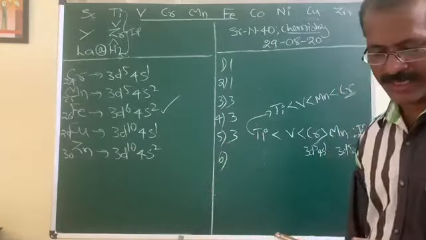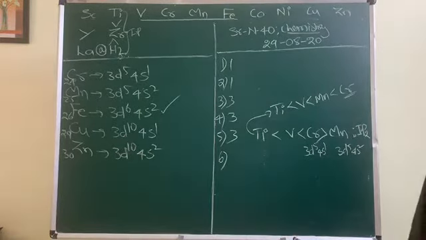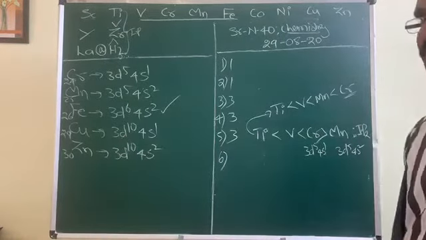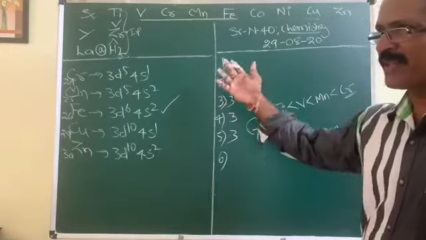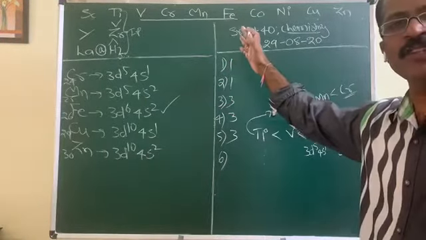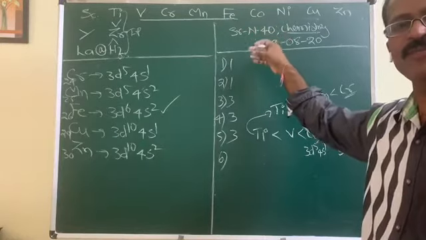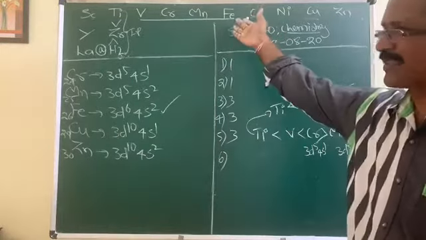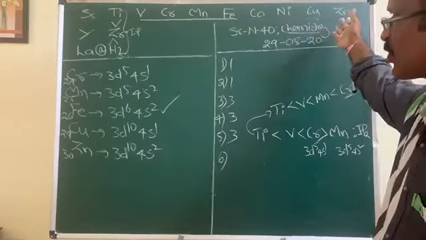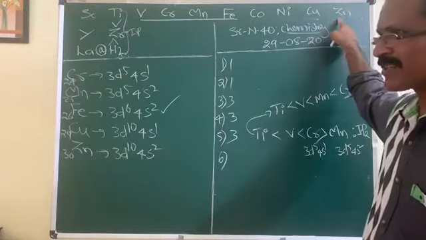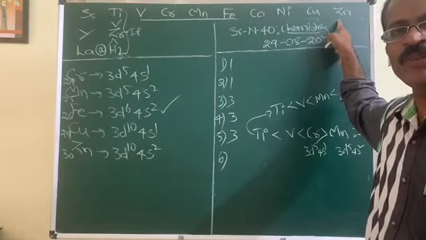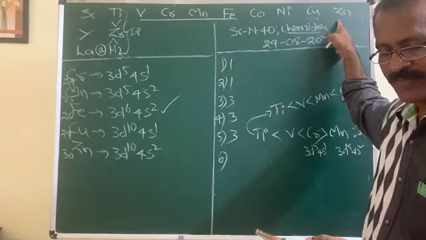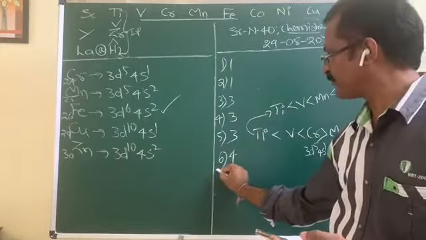Move to next. In the 3D series, IP is highest for... IP means nothing but IP1. In a given period, ionization potential values regularly increase, with some exceptions. The same thing is observed in this 3D series also. The element which is at the extreme right side shows the highest IP1 value, as we expect. So it is the fourth one.